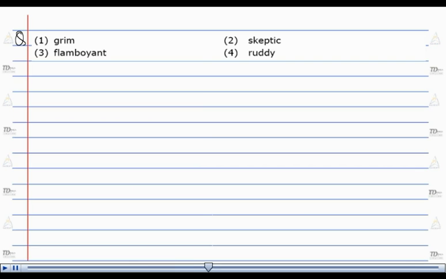Whenever the narrator feels gloomy, he says he sets off to sail. The word given in option number 1, grim, in this context is synonymous with gloomy and so has to be chosen as the answer. Other 3 options are out of context, so our choice is option number 1, grim. Answer is option 1.